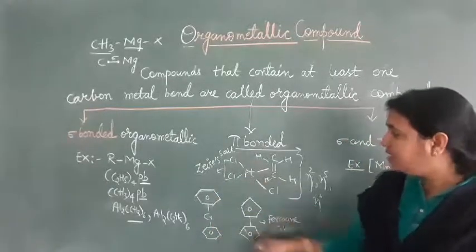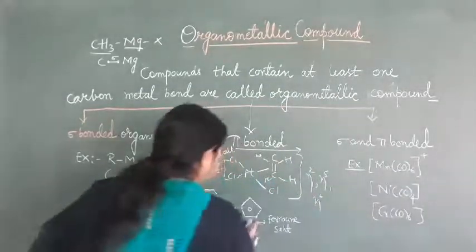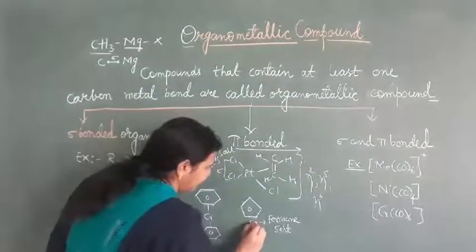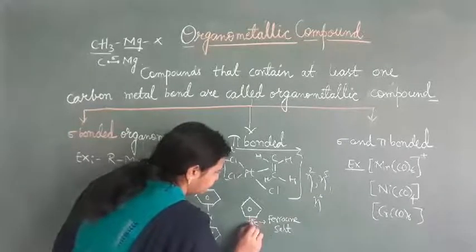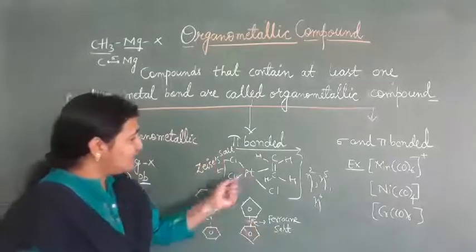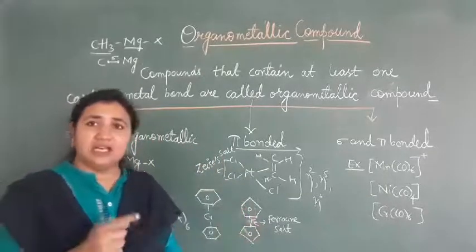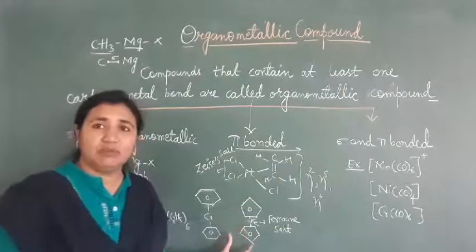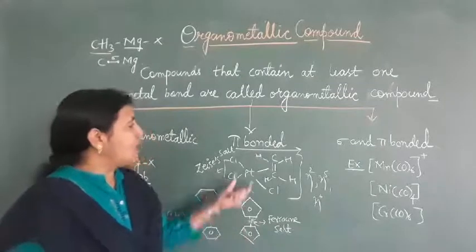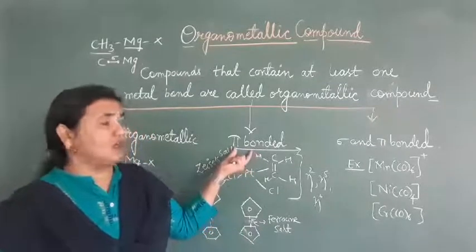In all these examples, you see that we have a metal, here iron, and either an alkene group, an alkyne group, or some ring. So those are called pi bonded organometallic complexes.